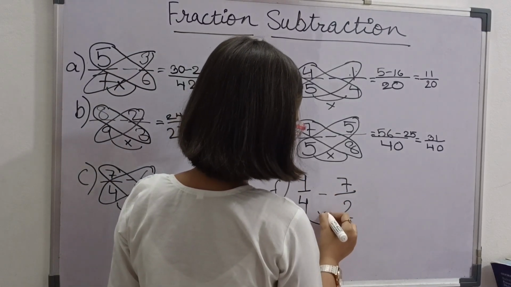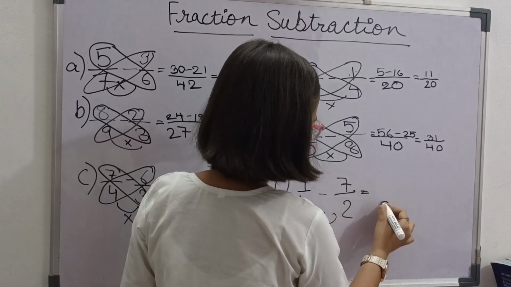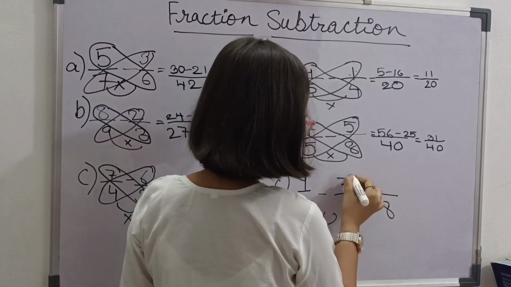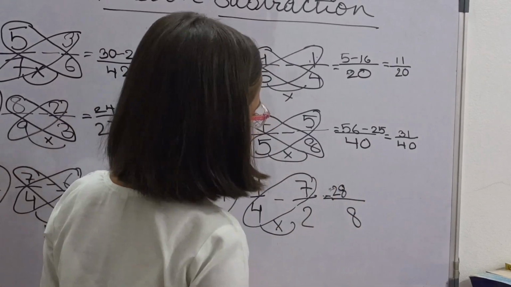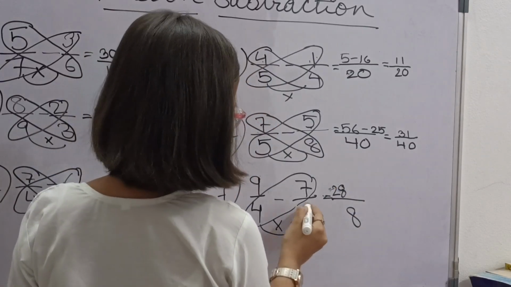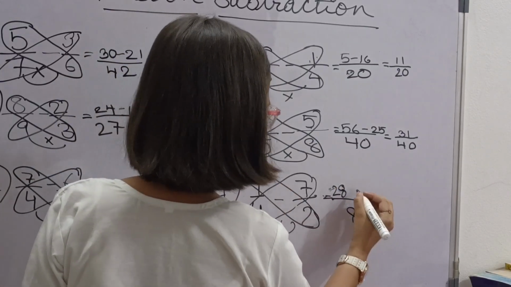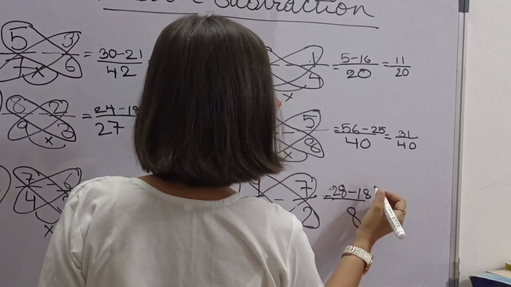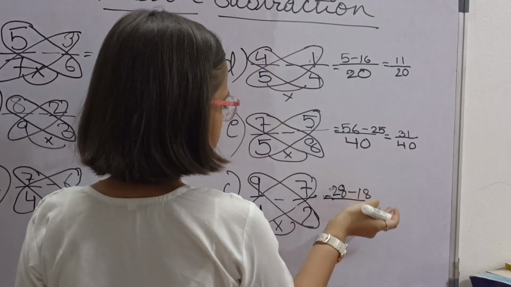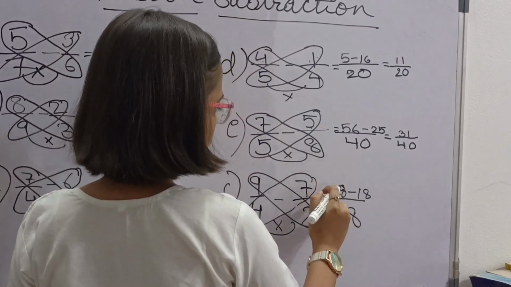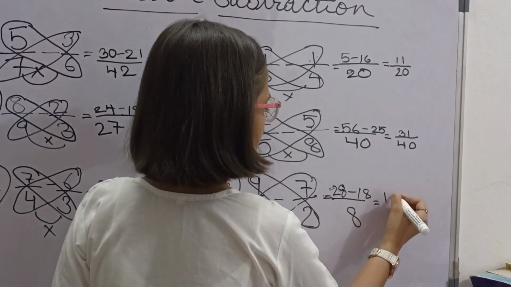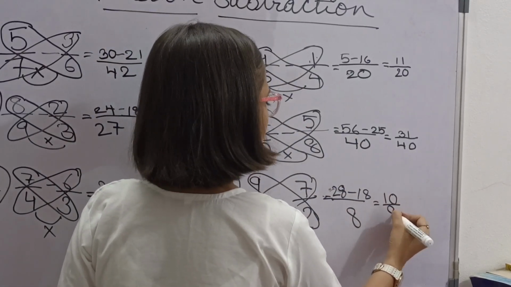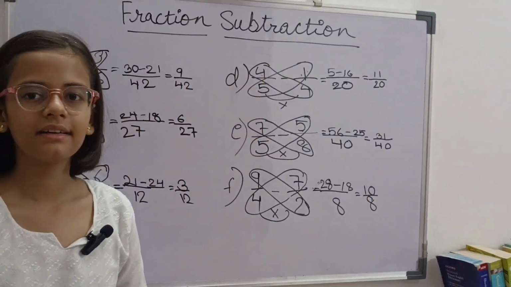Our next fraction is 9 by 4 minus 7 by 2. First we have to multiply these numbers. Then we get 8. Then we have to multiply these numbers. So we get 28. And we have to multiply these numbers. So we get 18. Then we have to minus 18 from 28. Then we get 10 by 8.